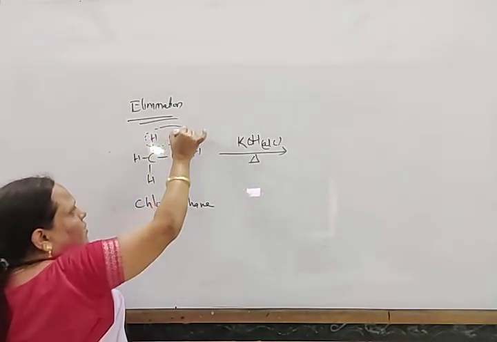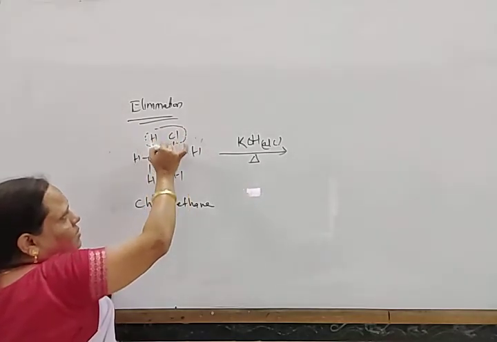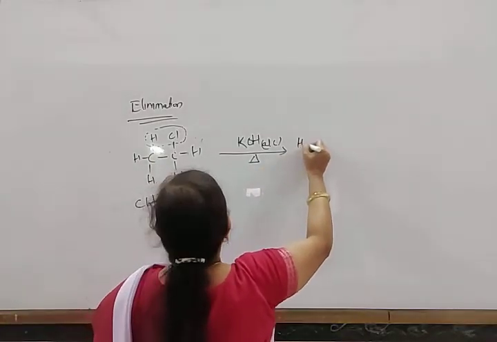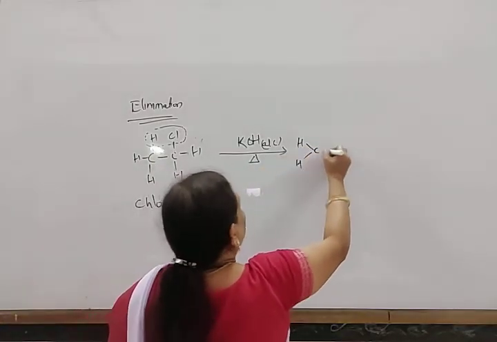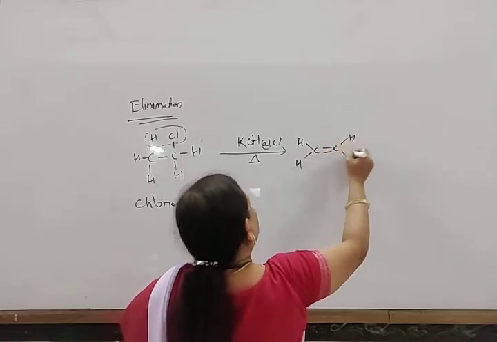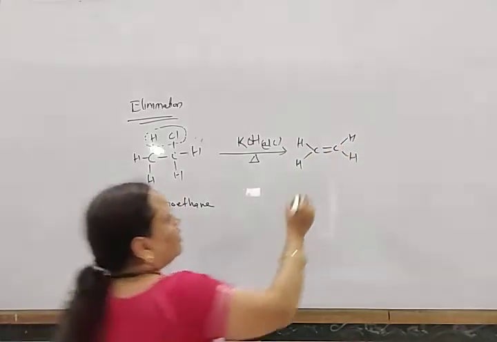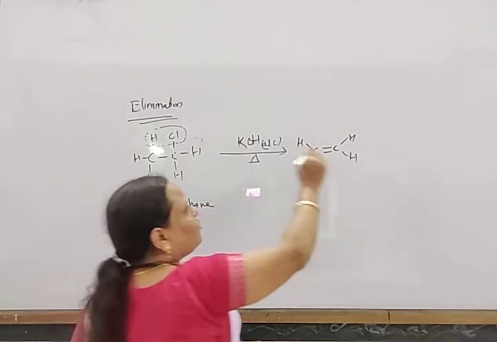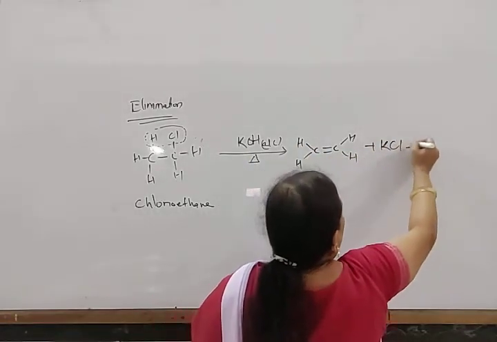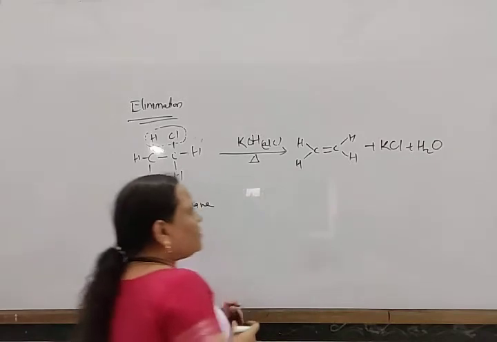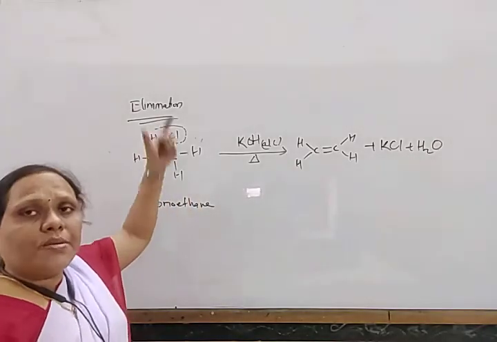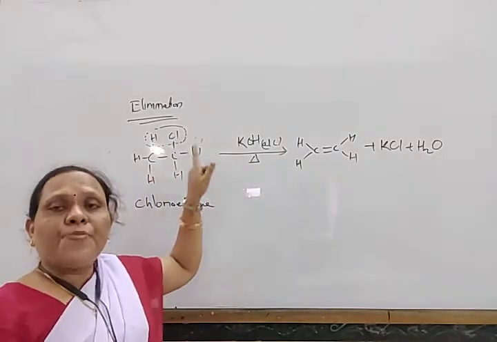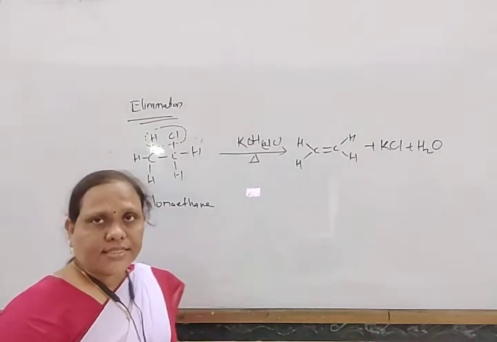When these two are removed, this electron comes here and this electron comes here, and as a result a new unsaturated bond is formed, giving H2C double bond CH2. HCl is an acid and reacts with potassium hydroxide, a base, to form salt and water, in this way KCl plus water. In this reaction, two atoms are eliminated or removed. That is called elimination reaction. And these are from adjacent positions, so this is called beta elimination reaction.